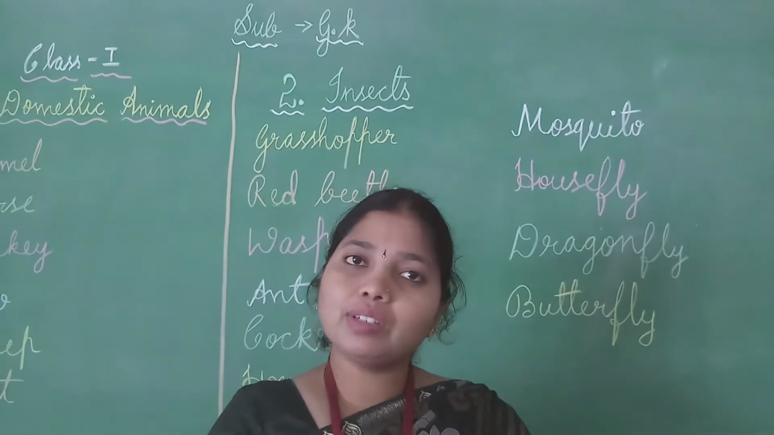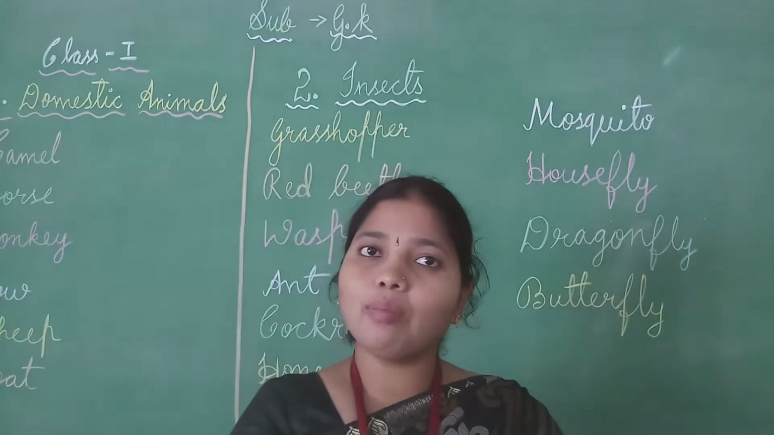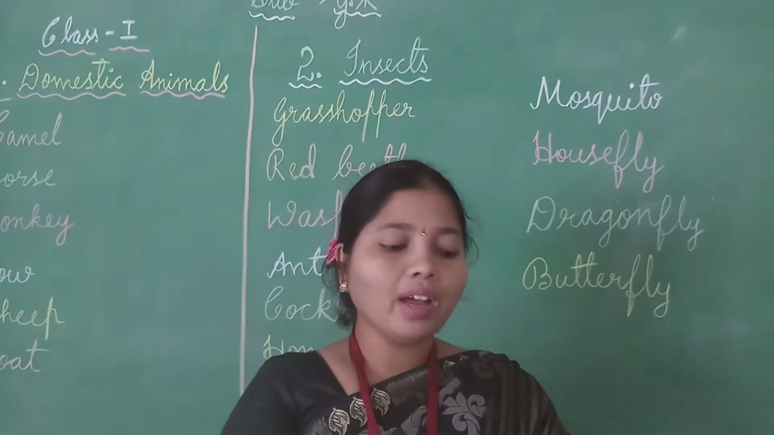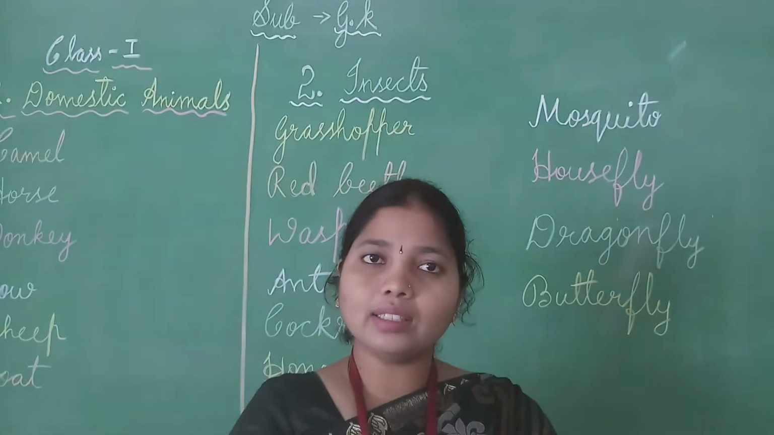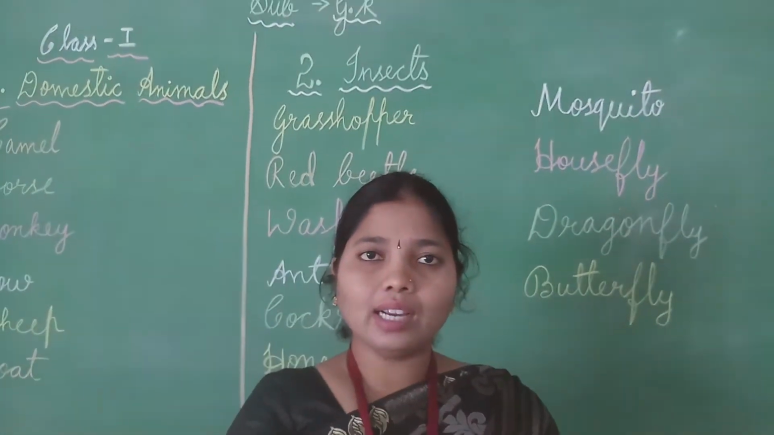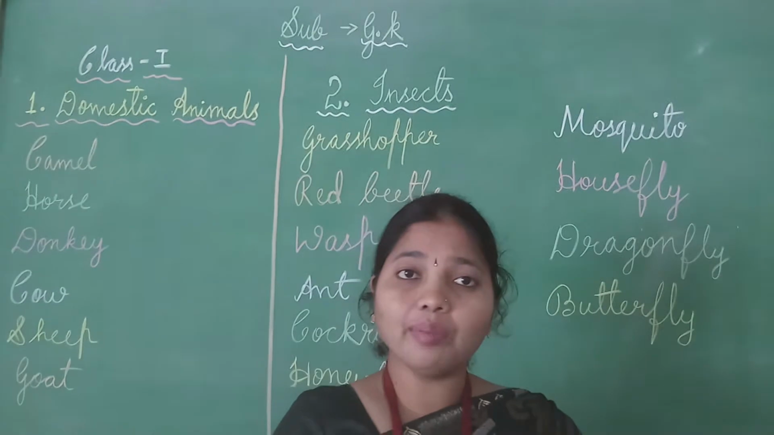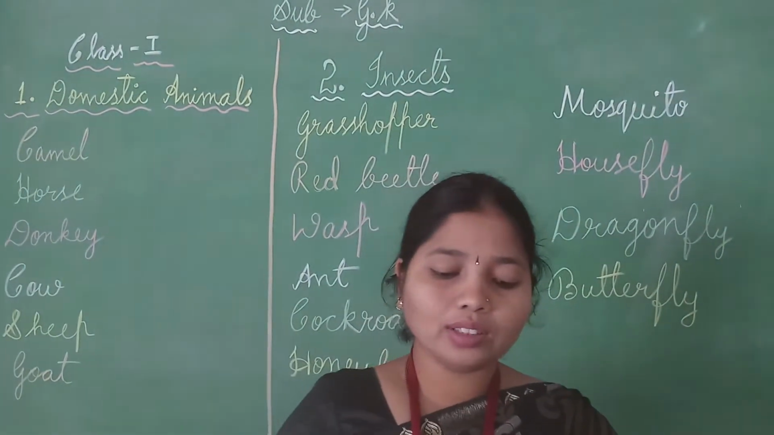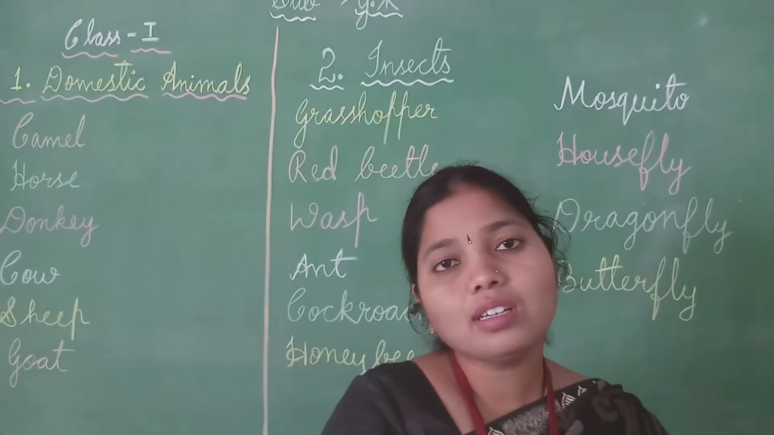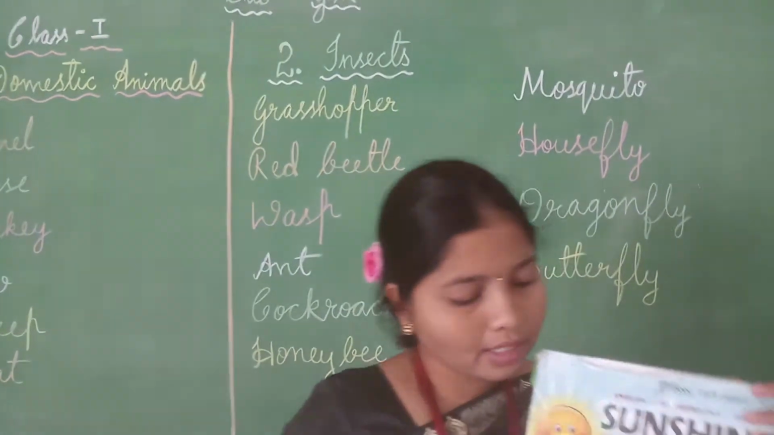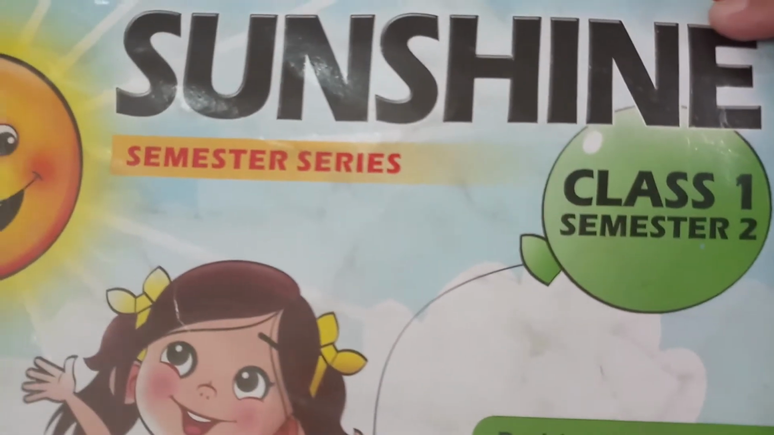We have completed our first sem, children, and I hope you all have written the first sem exam. From this, we are now going to start the second sem of GK. GK means General Knowledge. I hope you all have the semester 2 book, children. This is the Sunshine Class 1 Semester 2 book.